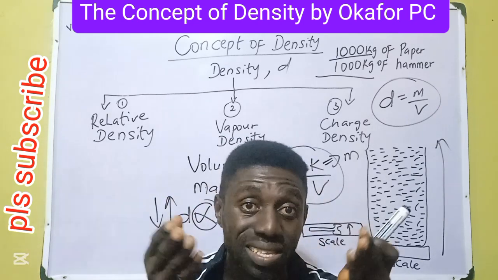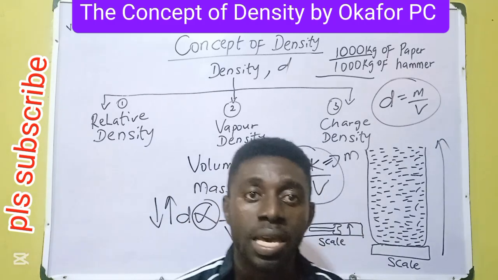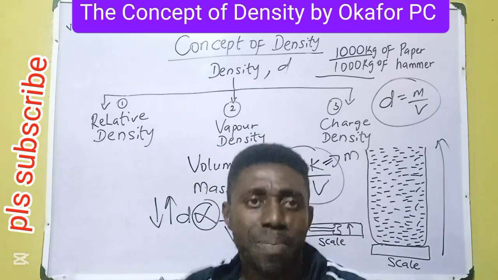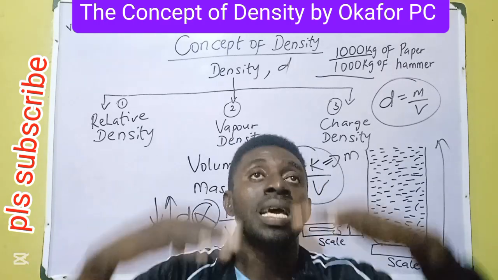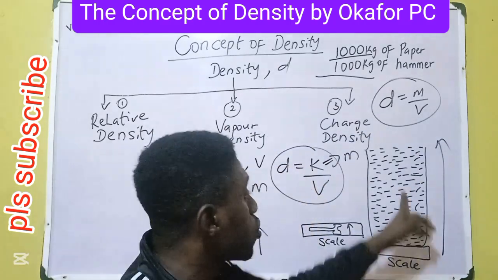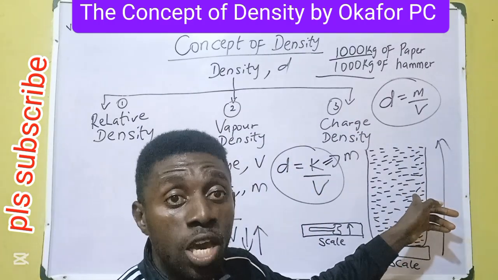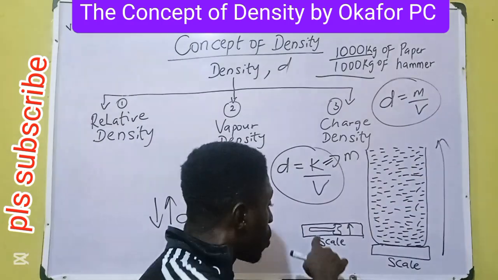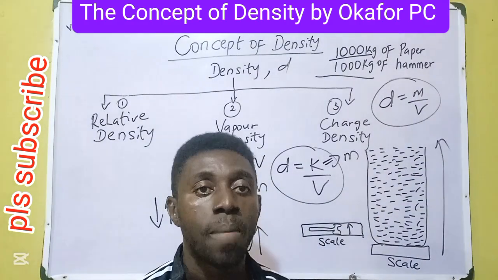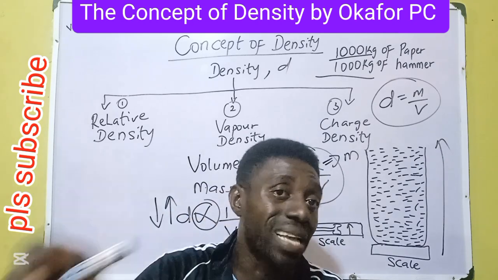The idea of density. In the basket of paper, we keep on packing papers. We are compressing it, getting more particles. It will take more particles in the paper to get equivalent particles in the hammer, because they are made of different substances.